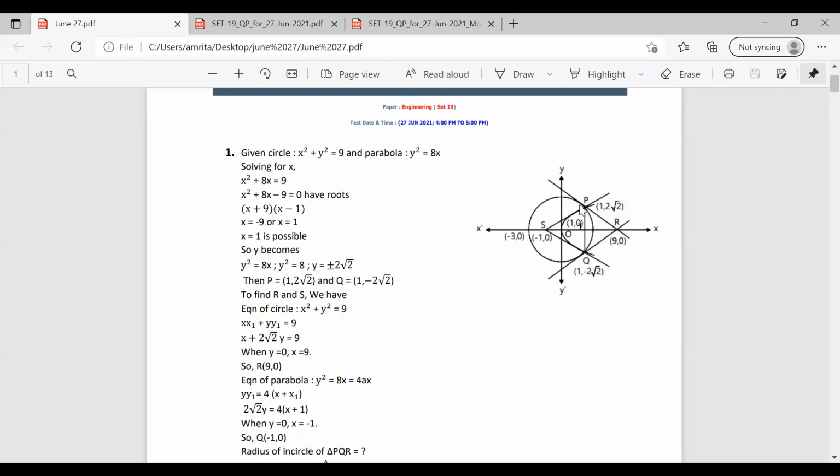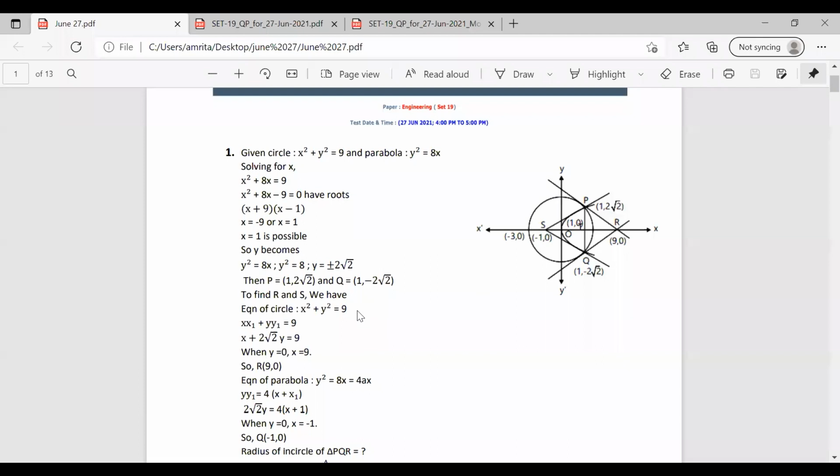Now we have to find out the values of p and q. So p is 1 plus 2 root 2 and q is 1 minus 2 root 2. So we got the points for p and q. Now we have to find the points of intersection, that is R and S. We have an equation of circle and the equation of parabola.